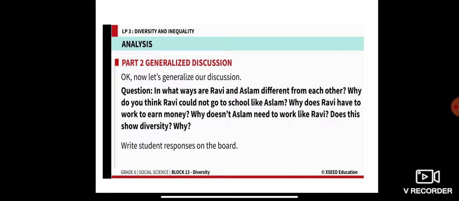So in what ways are Ravi and Aslam different from each other? Why do you think Ravi could not go to school like Aslam? And why does Ravi have to work to earn money? Why doesn't Aslam need to work like Ravi? Does this show diversity and why? As you can see, the question.